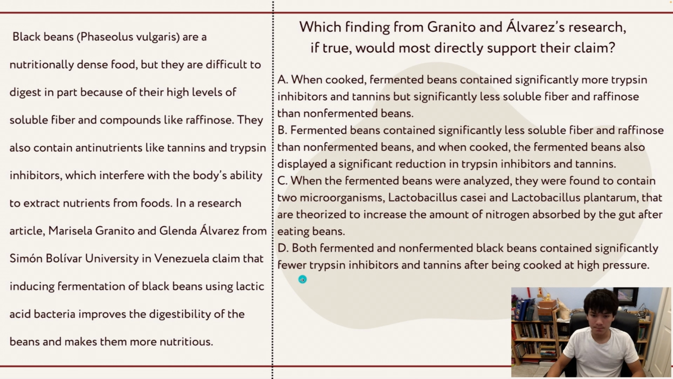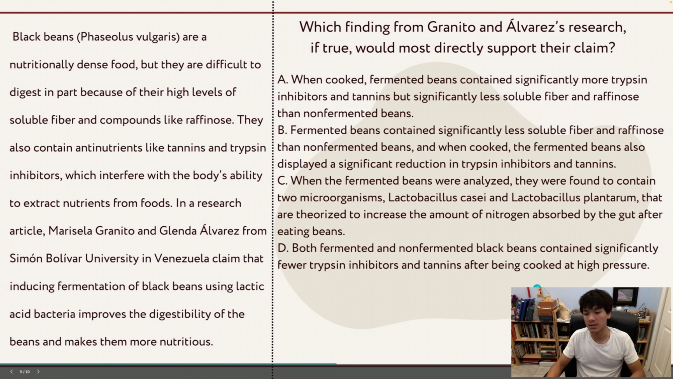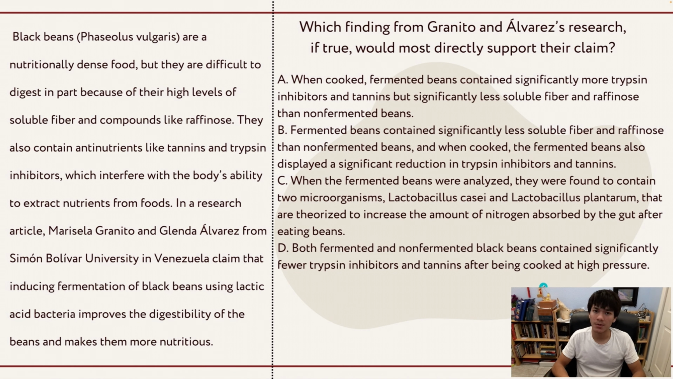Let's check D. Both fermented and non-fermented black beans contained significantly fewer trypsin inhibitors and tannins after being cooked at high pressure. So D here is similar to A in the sense that fermented and non-fermented beans here, they're saying are the same, but the independent variable here is cooking, which once again is not mentioned here. So we know that B must be the correct answer. Let's move on to another example.